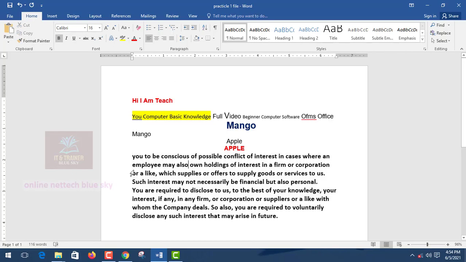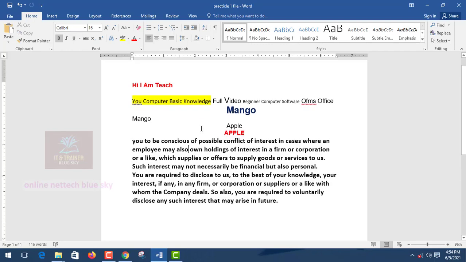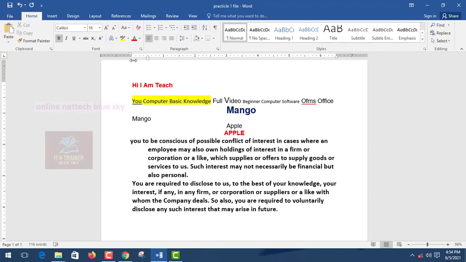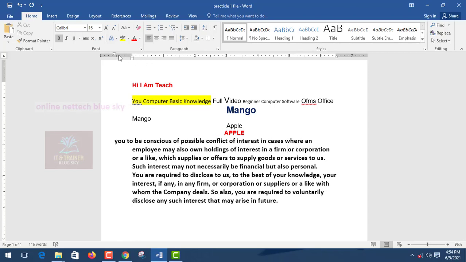Okay, and we understand this paragraph. So first understand paragraph start, tab button. Okay, and this is a ruler.